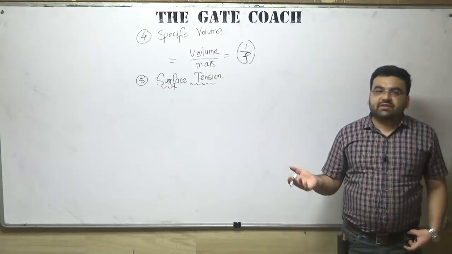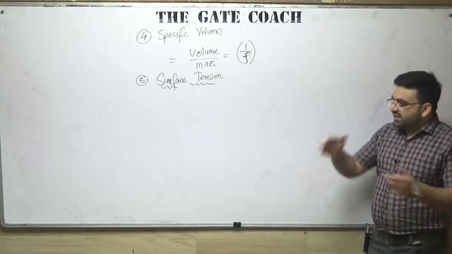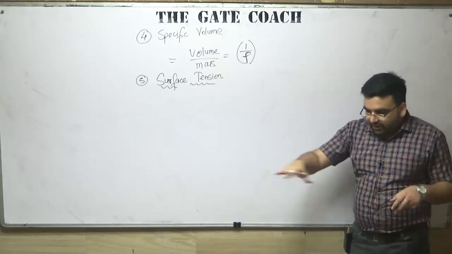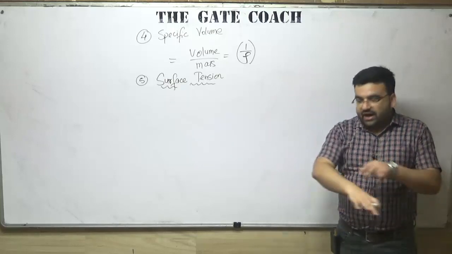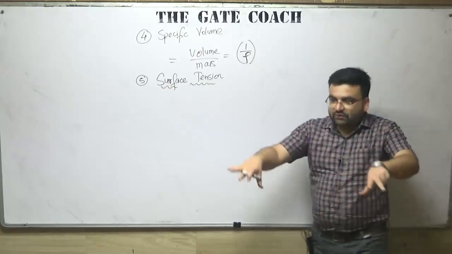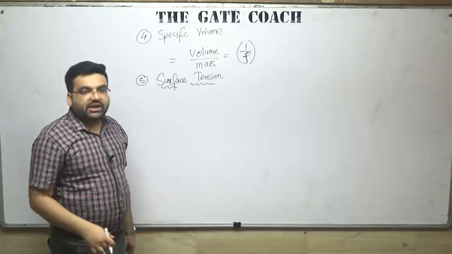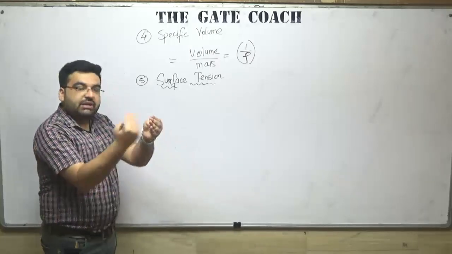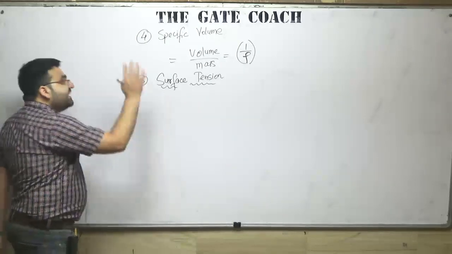If somebody asks you what is surface tension, you say that the surface acts like a membrane. You must be knowing all these things, and you must have heard some examples. If somebody jumps in a swimming pool where the water is at rest with the highest surface area, either his bones will be broken or something will happen, because there is surface tension on the surface of the fluid, and that will act as a reactive force if somebody is jumping in a swimming pool with a higher surface area. That is why we always jump like this in a swimming pool, to minimize the surface area. We do not jump straight away. The reason being surface tension.